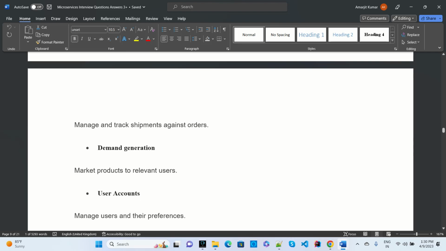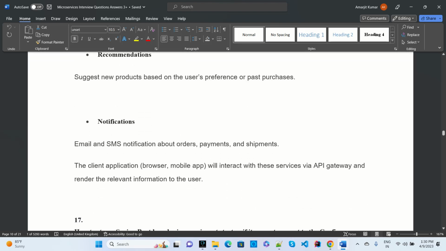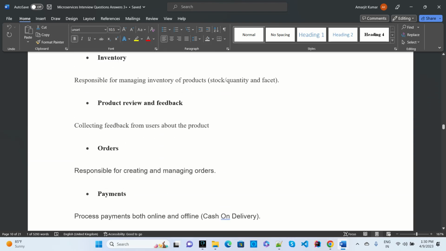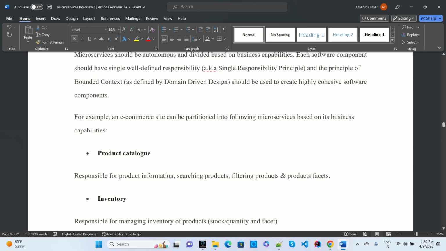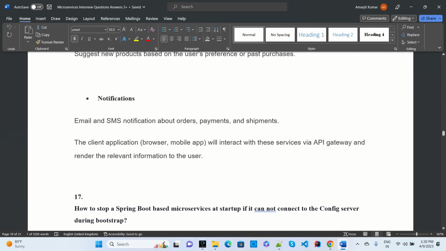So if you want to do that, separate web applications need to be created for notification, users, demand, shipment, payment, orders, inventory, product reviews, and all. Once you do this, we can easily develop in parallel and easily track the applications. Everything will be there in the microservices.